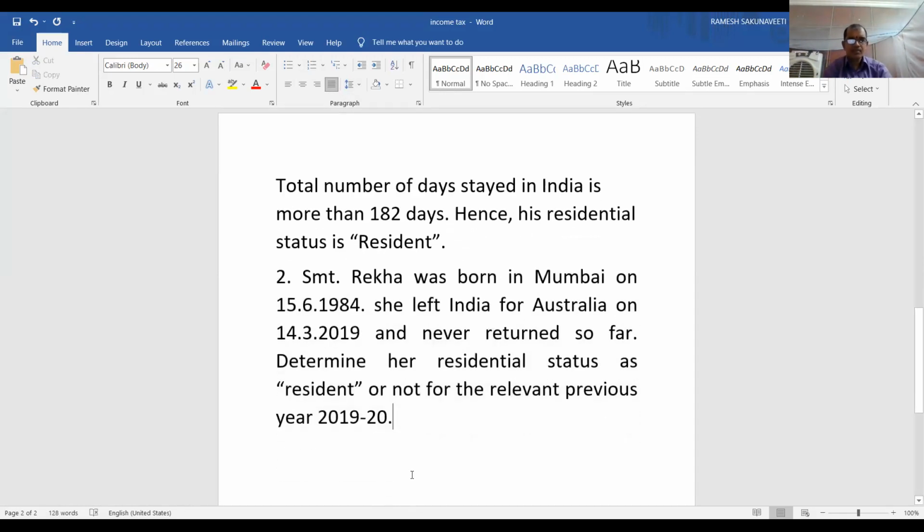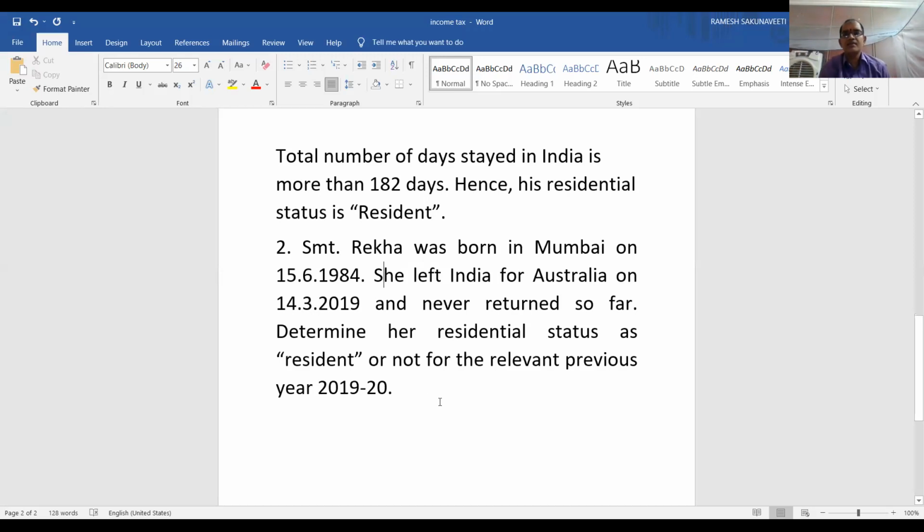Okay, I am reading the problem once. Srimati Rekha was born in Mumbai on 15/6/84. She left India for Australia on 14th March 2019 and never returned so far. Determine her residential status as resident or not for the relevant previous year 2019-20. During the previous year 2019-20, you have to tell whether she is a resident in India or not.